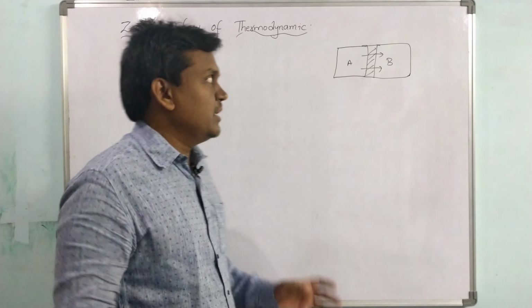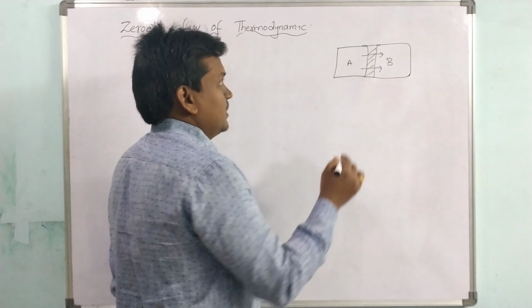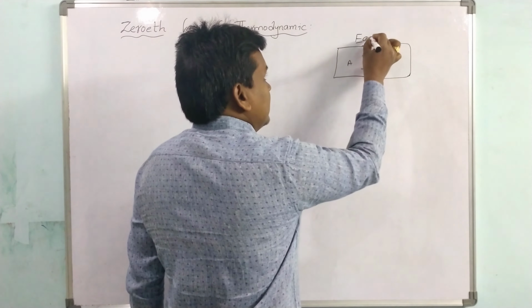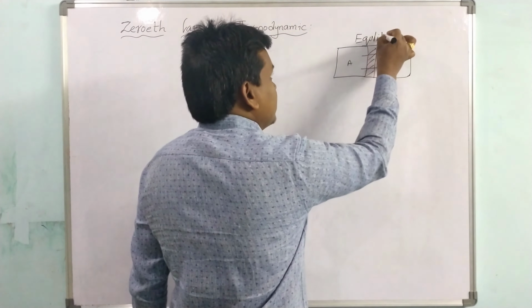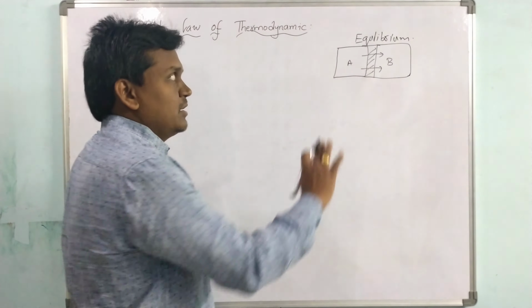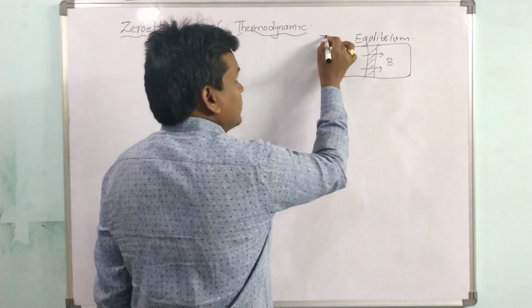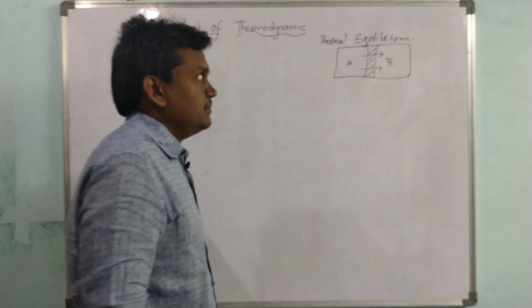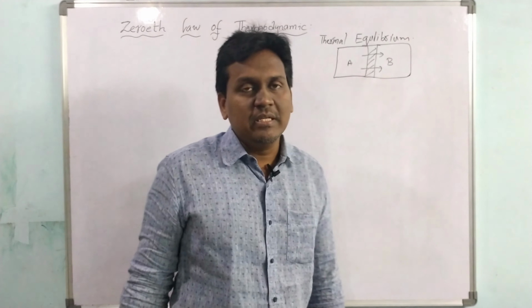The energy stops transferring, which means both the systems are at the same temperature, not that the same amount of heat is in both systems. That means both the systems are in an equilibrium state, and that equilibrium is thermal equilibrium. So the two systems are in thermal equilibrium.